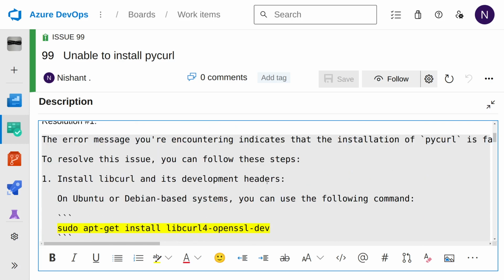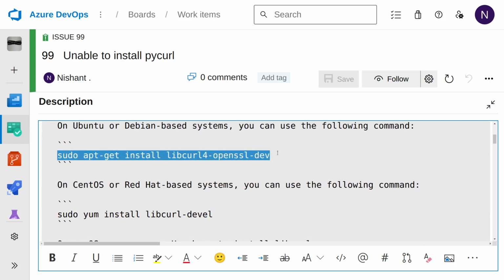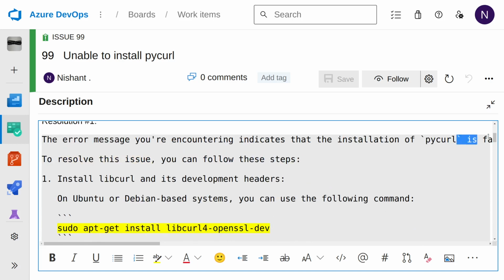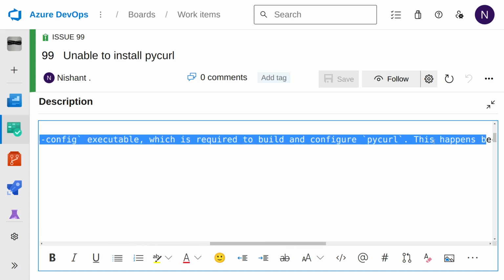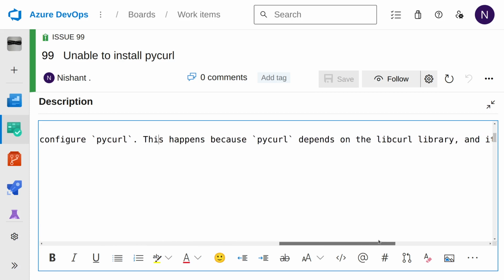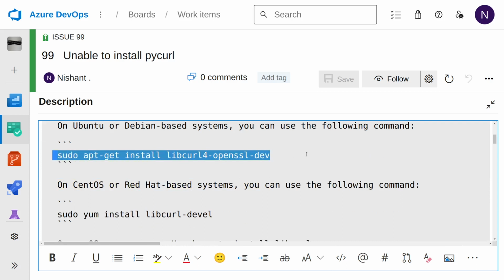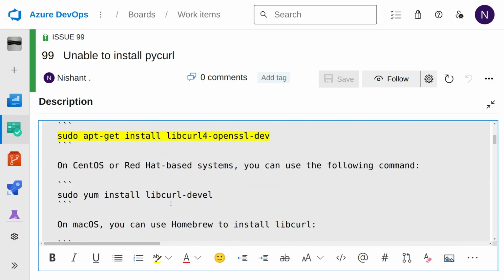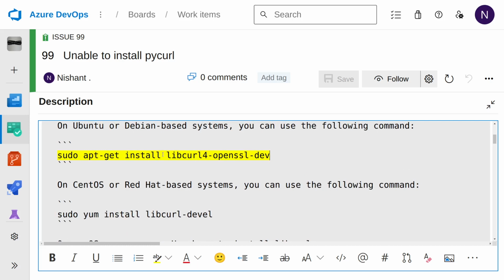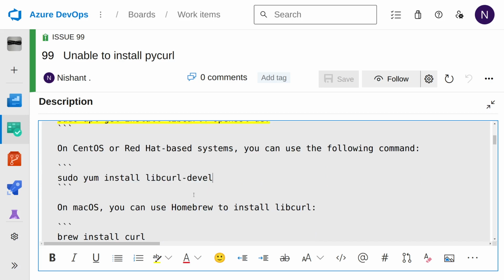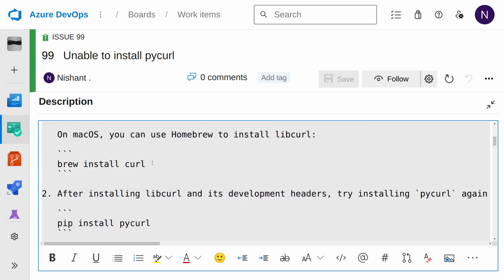After digging around a bit, I had to install the libcurl for OpenSSL package because it is required. It requires that executable path, which we didn't have. So this was the first command that we ran on Ubuntu. On other systems you can find it too. This is libcurl4-openssl-dev. On CentOS and the like, this is the command. On macOS, this is the command.